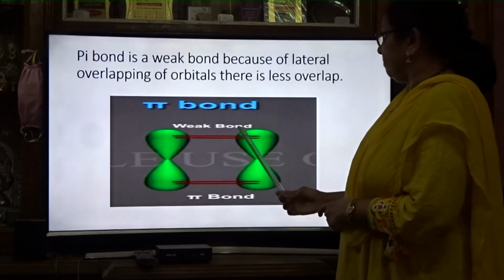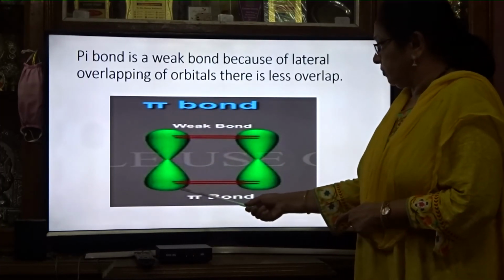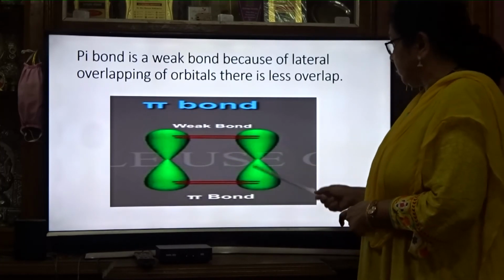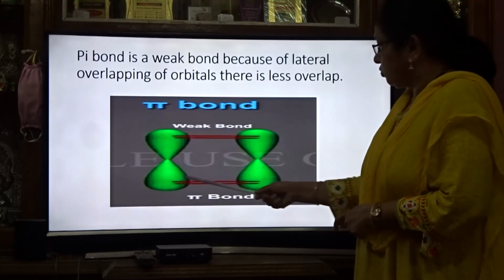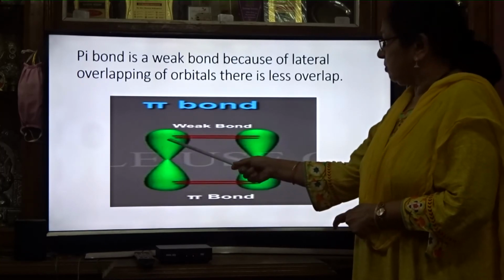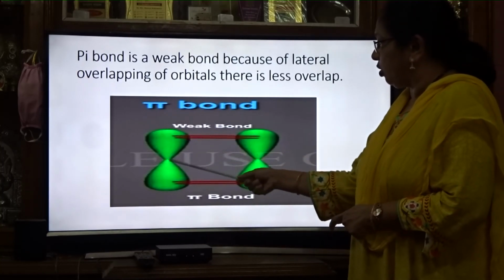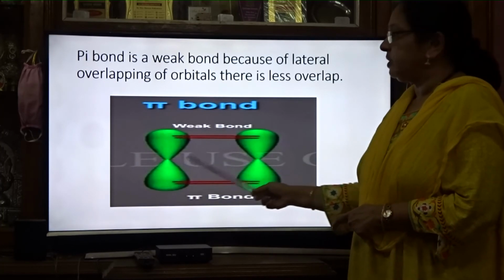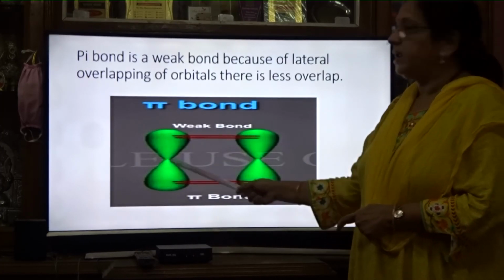In this way also we can show the pi bond, the overlapping of orbitals. These are the p orbitals, and they are overlapping. So only one bond is formed. You know that the p orbital is dumbbell in shape, so we show the upper portion overlap and the lower portion overlap. But only one bond is formed by lateral overlap.